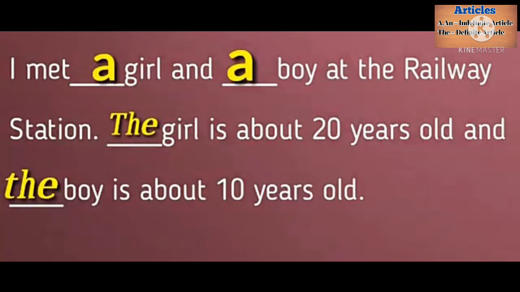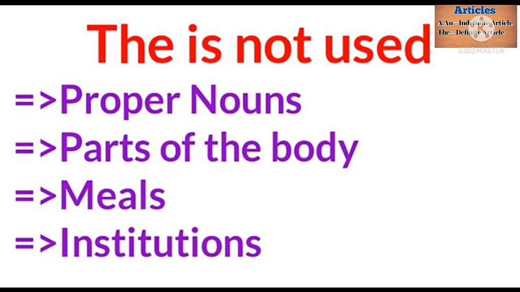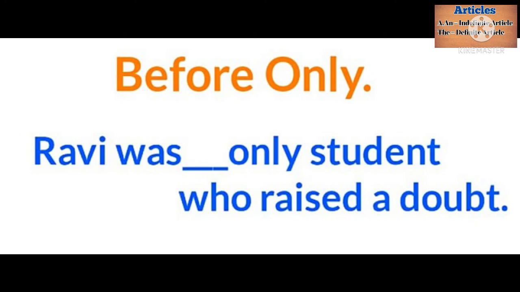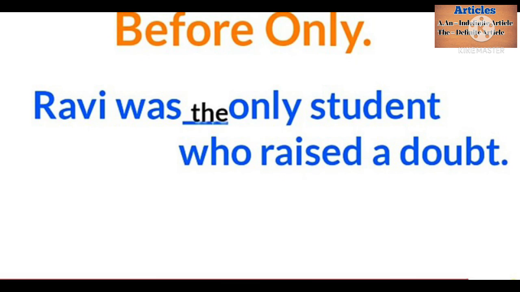And where we should not use the, we will see now: before proper nouns, parts of body, meals, institutions. What article should we use before only? Ravi was dash only student who raised a doubt. Before only we definitely use the. Ravi was the only student who raised a doubt. Before only we should definitely use the.